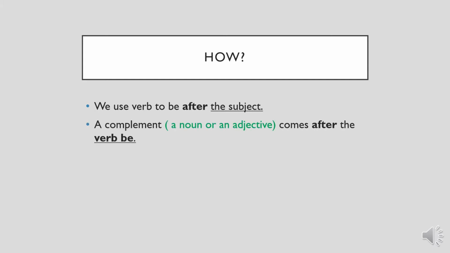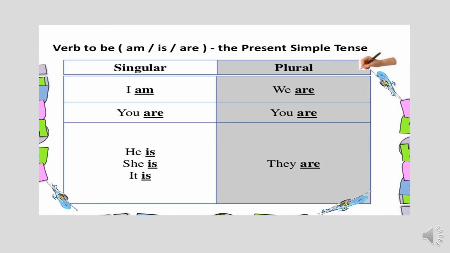A complement, a noun, or an adjective comes after verb to be. Okay, so after verb to be we will write either a noun or an adjective or object, whatever. So we are going to write after that. Now here you see verb to be, am, is, are, the present simple tense.